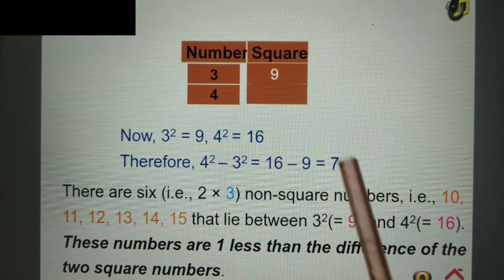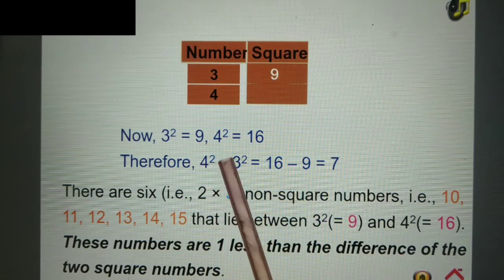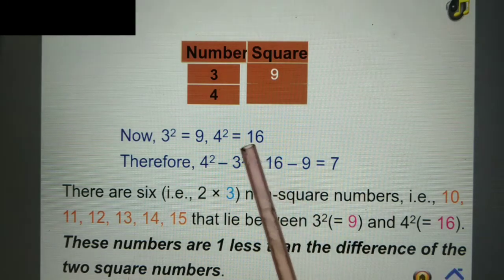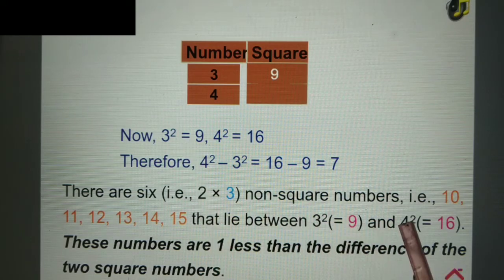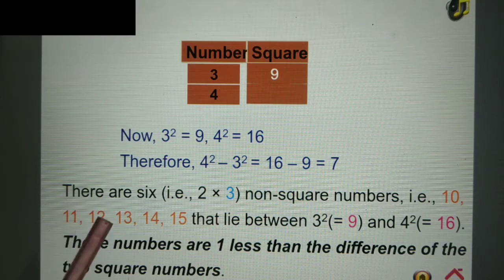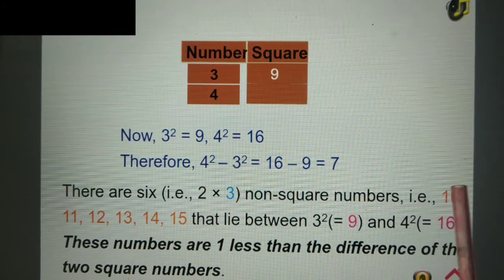So how many non-square numbers lie between 9 and 16? These are the perfect square numbers and these are the non-square numbers. After 9 we have 10, 11, 12, 13, 14, 15, and the total counting of these numbers is 1, 2, 3, 4, 5, 6. So we have 6 non-square numbers, and we can find out the formula. Total counting is 1 less than the difference between these two numbers.